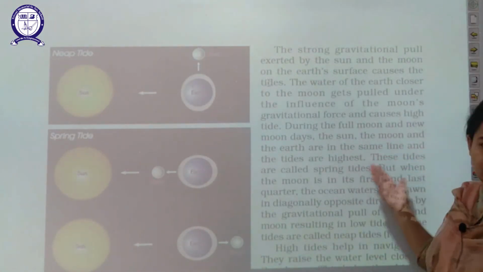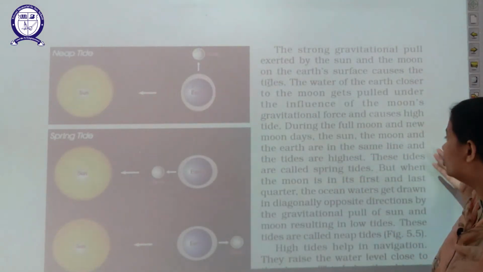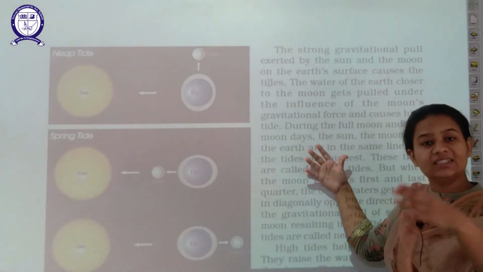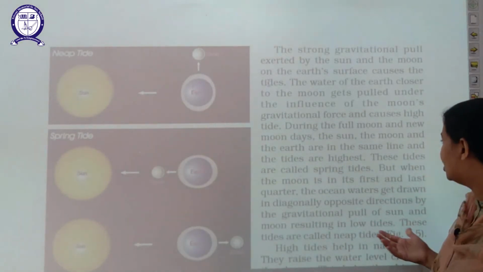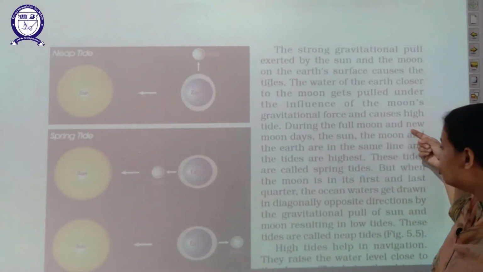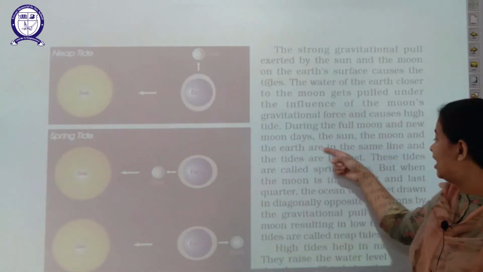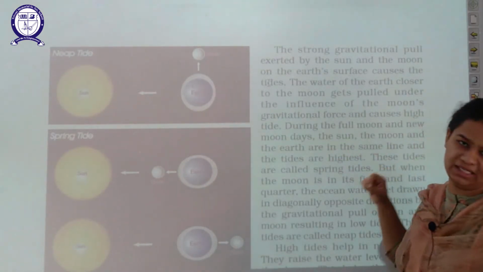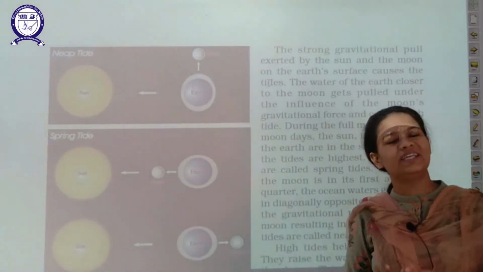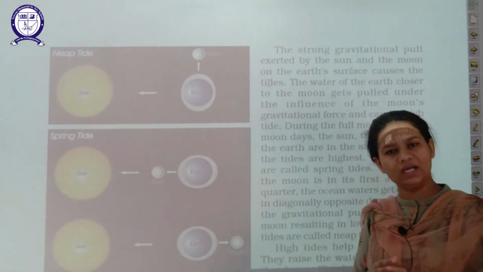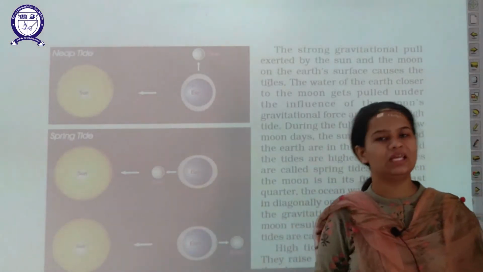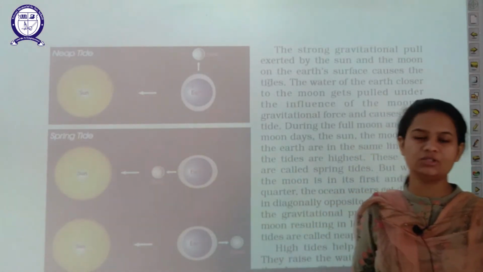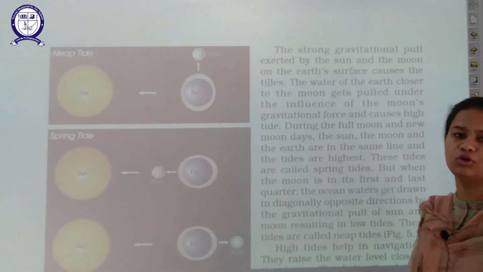During the full moon, the day when the whole moon is completely visible to us, the sun, the moon and the earth are all in the same line. So this question can be asked to you: on what day are the sun, the moon and the earth in the same line? The answer is on the full moon night or full moon day.